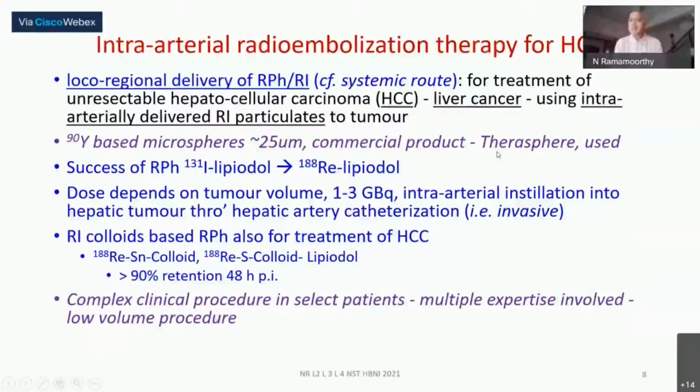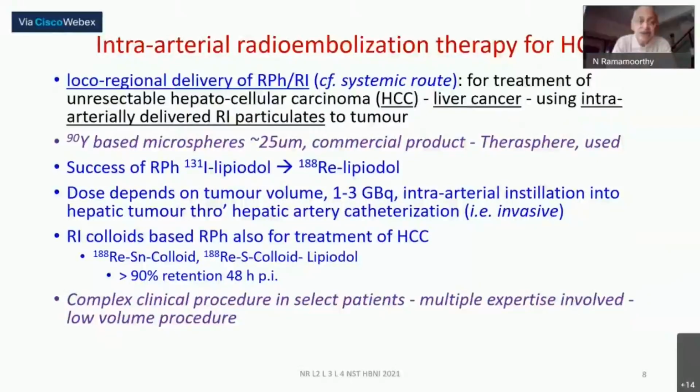This is again not a very large volume procedure. This is for a very specific small group of patients because they cannot undergo any kind of surgery. That is why it is called unresectable hepatocellular carcinoma. That is a very small group who are otherwise suffering. So a small benefit of whatever could be given as a treatment through nuclear medicine has been possible, and a limited amount of this procedure has been done.